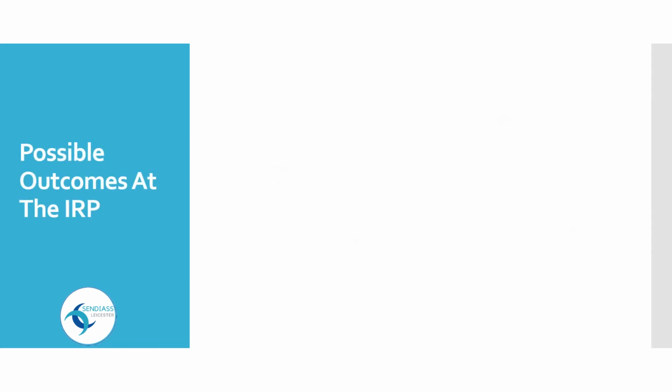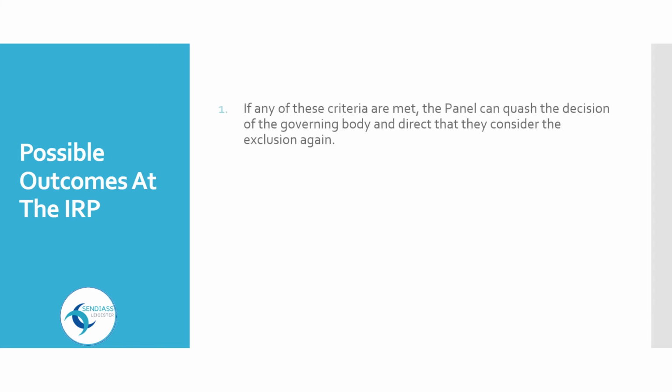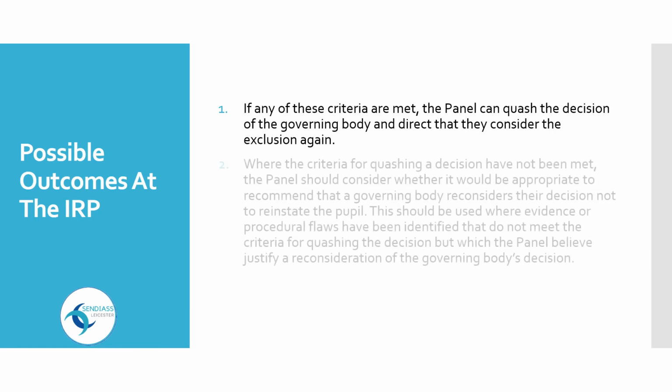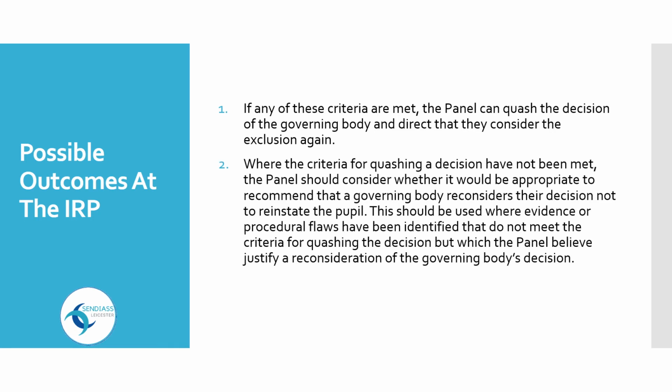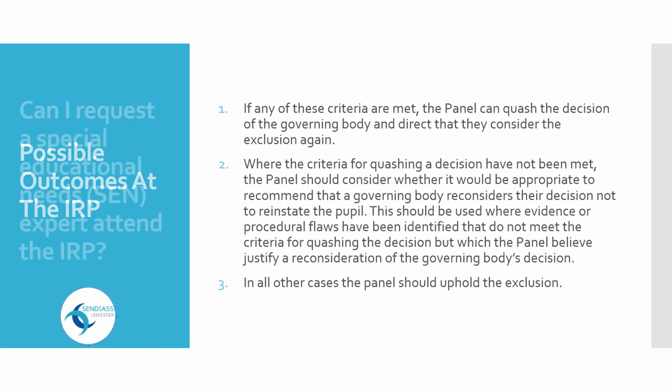Possible outcomes at the IRP. 1. If any of these criteria are met, the panel can quash the decision of the governing body and direct that they consider the exclusion again. 2. Where the criteria for quashing a decision have not been met, the panel should consider whether it would be appropriate to recommend that a governing body reconsiders their decision not to reinstate the pupil. This should be used where evidence or procedural flaws have been identified that do not meet the criteria for quashing the decision, but which the panel believe justify a reconsideration of the governing body's decision. Or 3, in all other cases, the panel should uphold the exclusion.